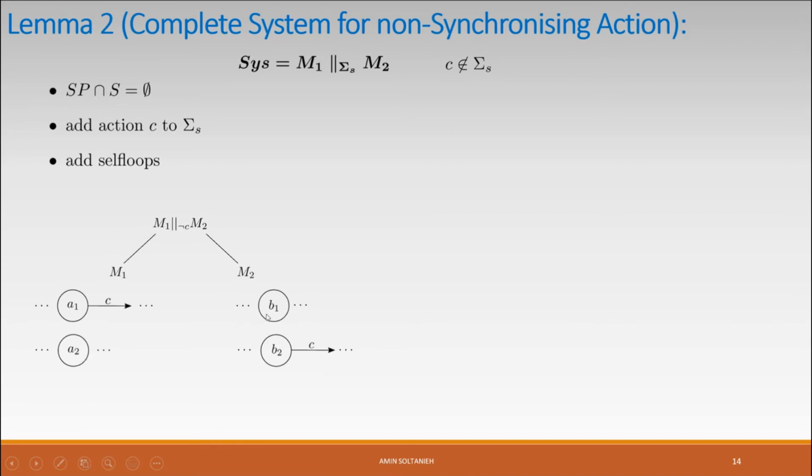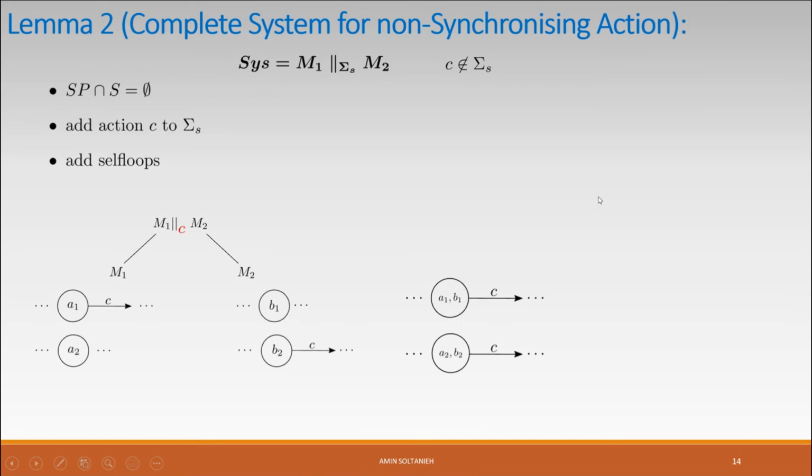But in A2 and B1, there is no outgoing C transition. If state A1, B1 in the combined model is reachable, then there exists only one C transition in the combined model in the state A1, B1. Similarly, there's only one C transition in A2, B2. And remember, state A1, B2 must be unreachable because of a spurious transition.